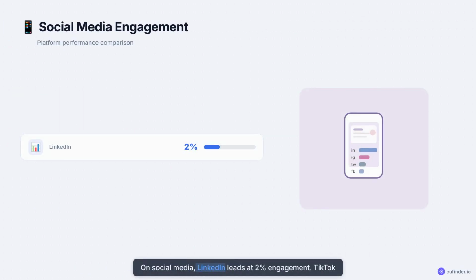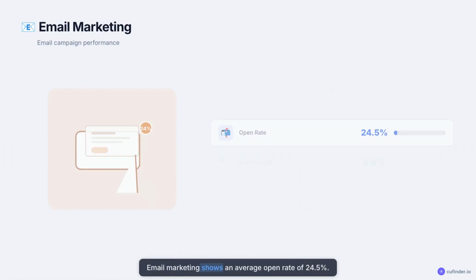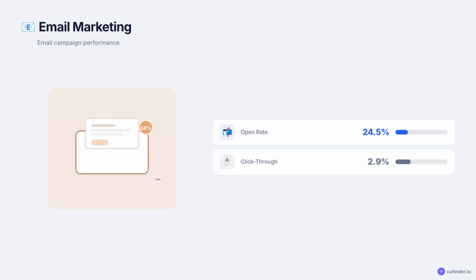On social media, LinkedIn leads at 2% engagement. TikTok follows at 0%. Instagram is at 0%. Email marketing shows an average open rate of 24.5%. Click-through rate is 2.9%.